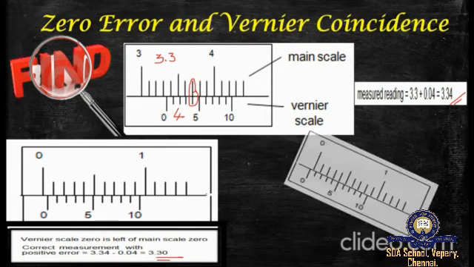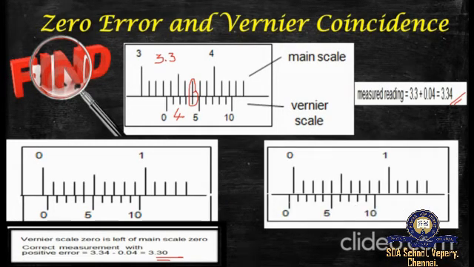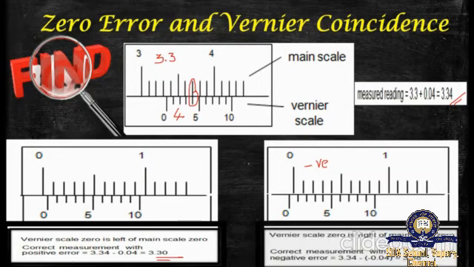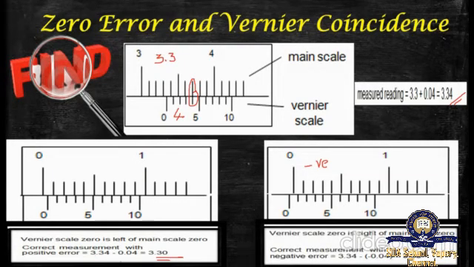In another case, see the vernier scale 0 has been moved left of the main scale 0. Thus, it holds a negative zero error. Then what would be the value for it? The measured value plus the coincidence. So it gives 3.38. Hope you understood the vernier caliper.